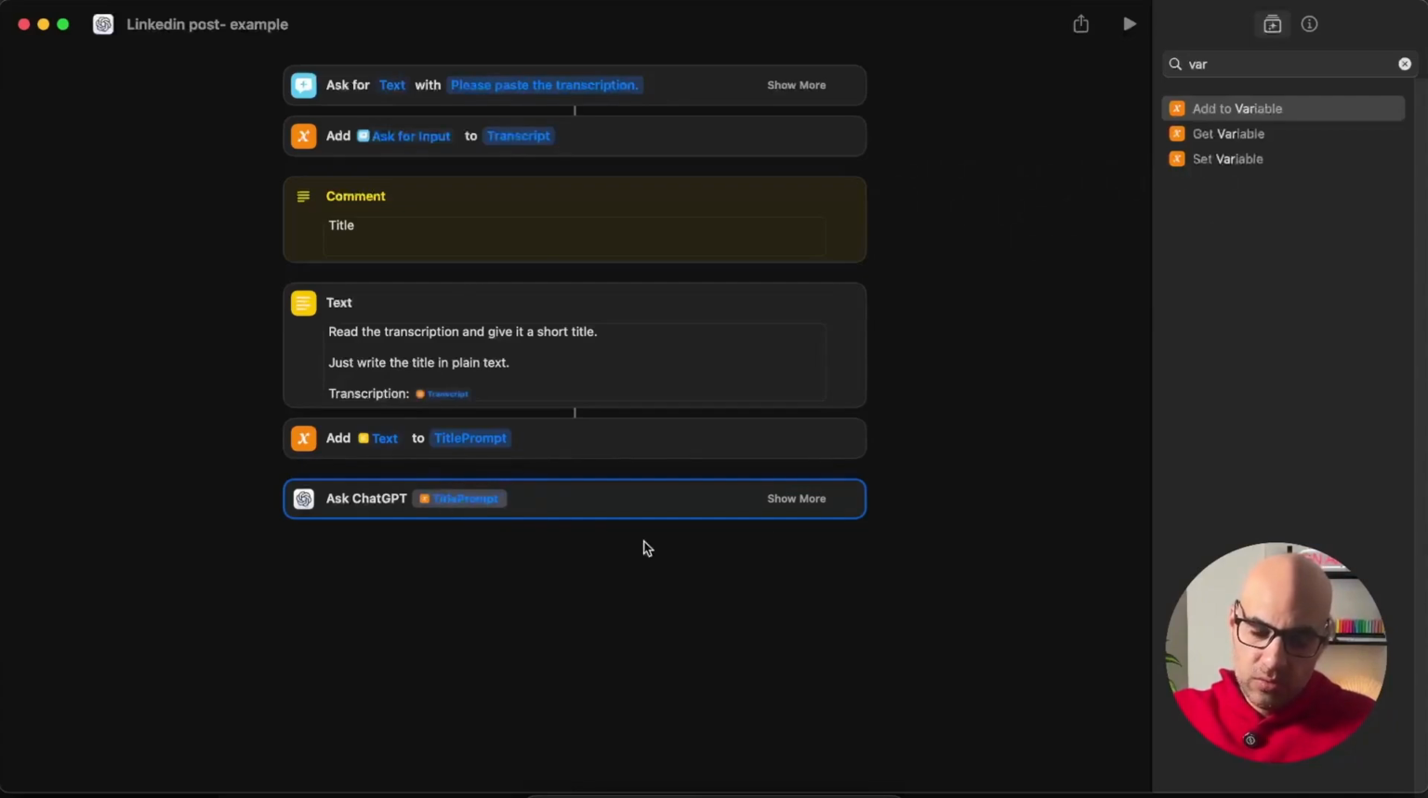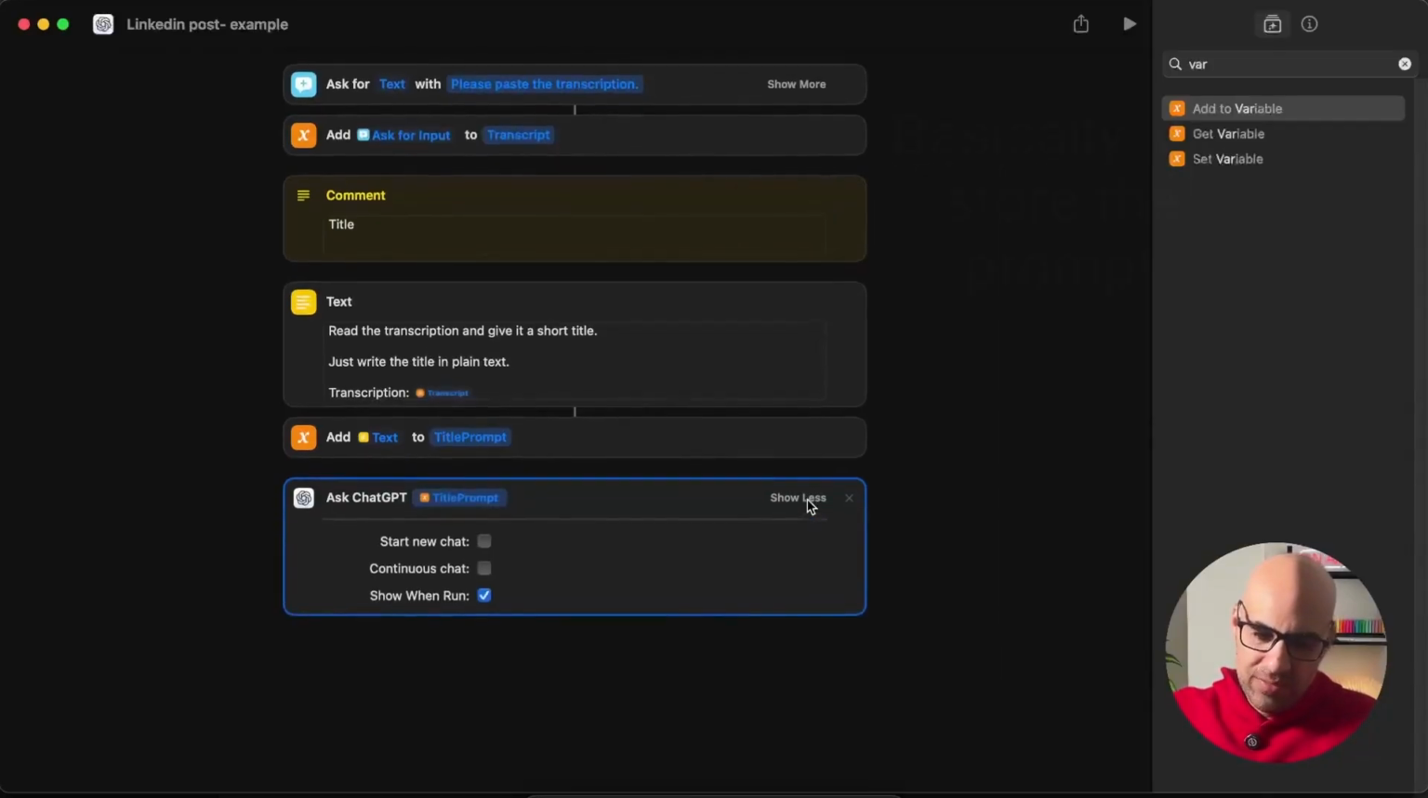Next thing that we need to do is to select some information to send to the chat. You have here, if you want to start new chat, continuous chat, and show when run. This one I disabled, because when you run the information, it will show you a window with all the information, but we don't need it. We need the final result.